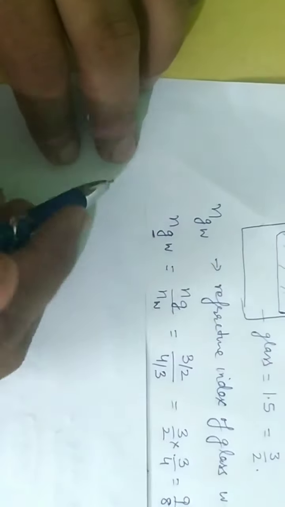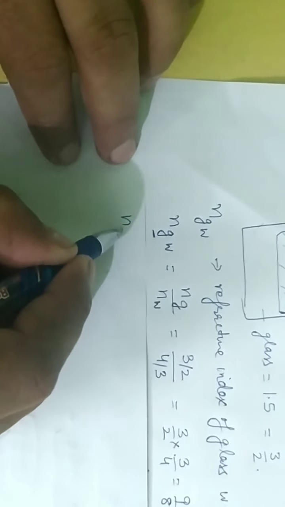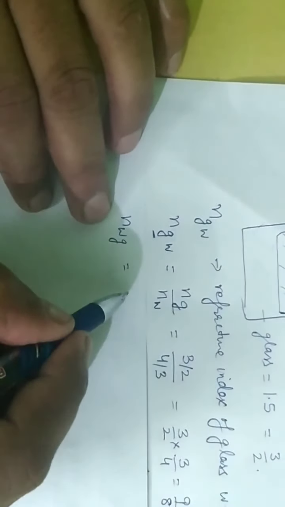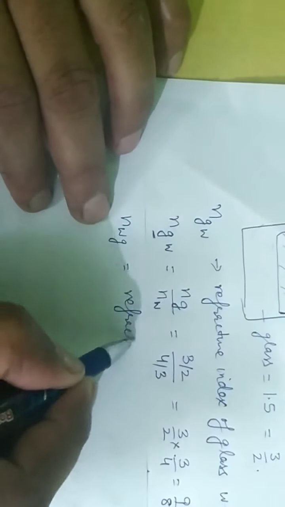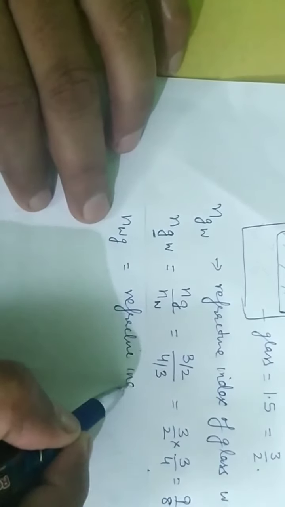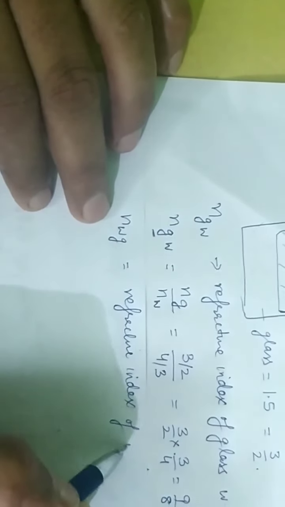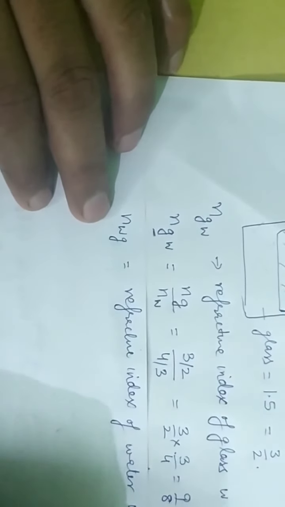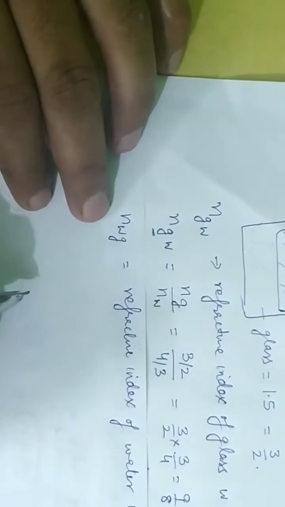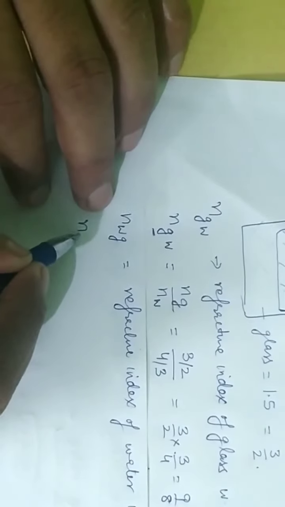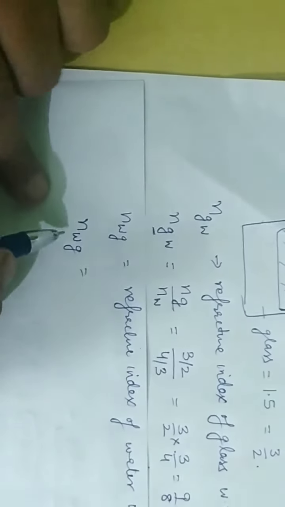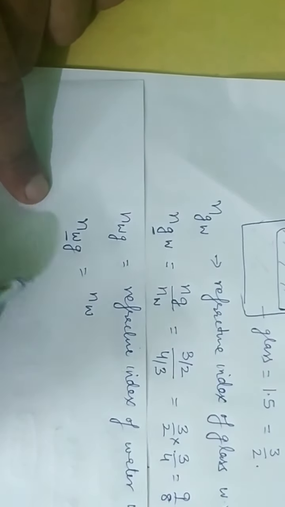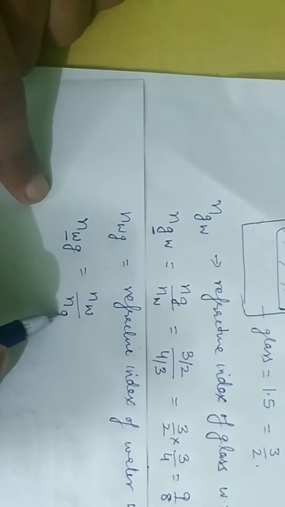Similarly, we can calculate the refractive index of water with respect to glass. Here water is coming first, so the numerator will be the refractive index of water divided by the refractive index of glass.